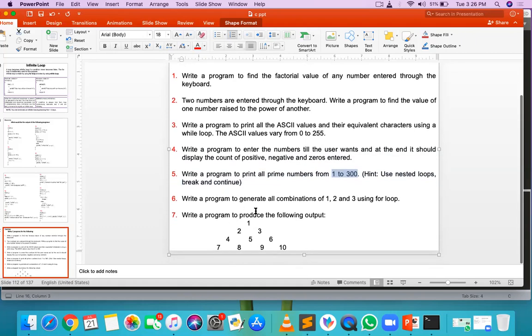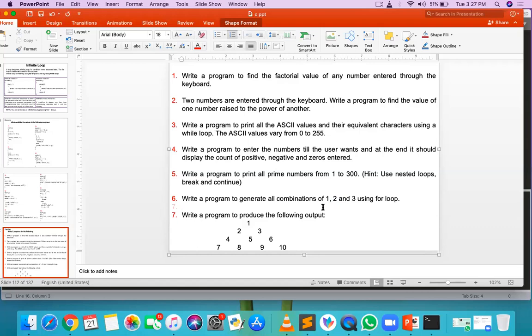The next one is very simple. Generate all combinations of 1, 2, 3. I think we have done that program: for i equal to 0, i less than 10, i plus plus. Inside that, an inner loop, for j equal to 1, j less than 10, j plus plus.